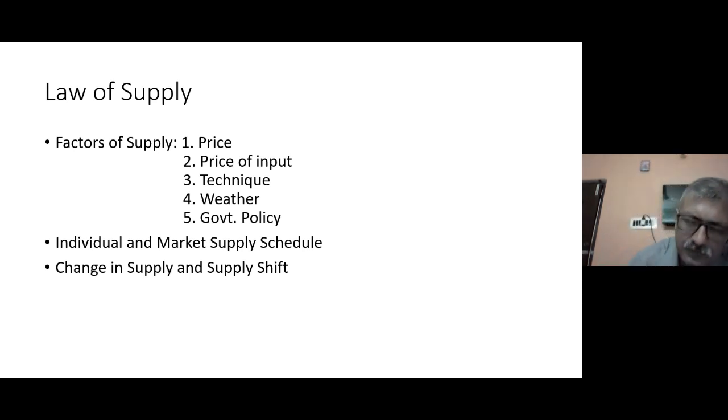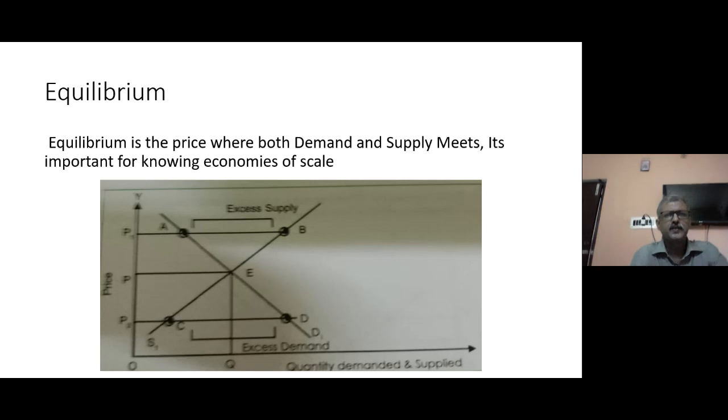So with this, I think I have covered both demand theory and supply theory. We tried to understand the law of demand, the law of supply, and also other concepts like the law of diminishing marginal utility. Now let's move to the stage of equilibrium.